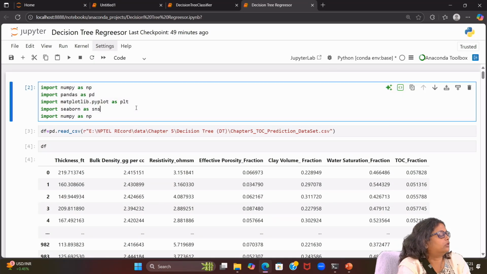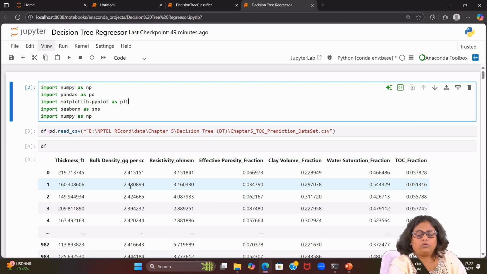Initially, I am working on a decision tree regression problem. So we should have data that has a target column with a continuous or numerical value.